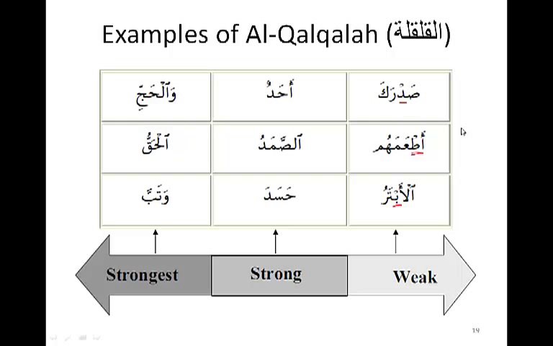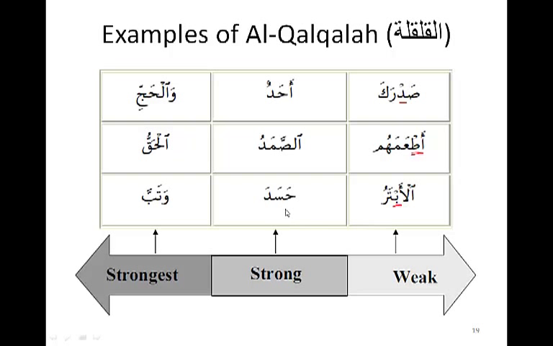Sadarak. See how the dal doesn't have a fatha, damma or kasra on it, but is vibrated just at the end of the pronunciation of the letter. Sadarak. Or أطعمهم, or al-abtar. So this is the weakest form of qalqalah.